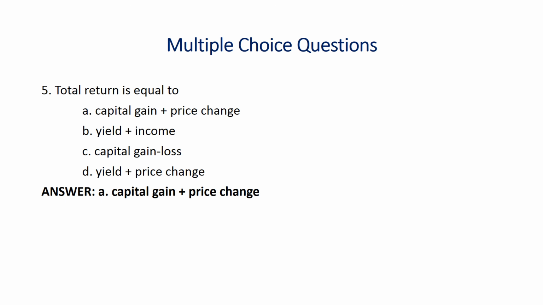So we have the last sub question in this session. Total return is equal to capital gain plus price change, yield plus income, capital gain minus loss, yield plus price change. It is capital gain plus price change.